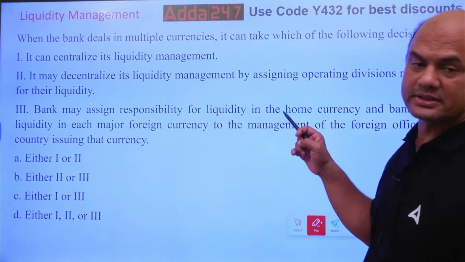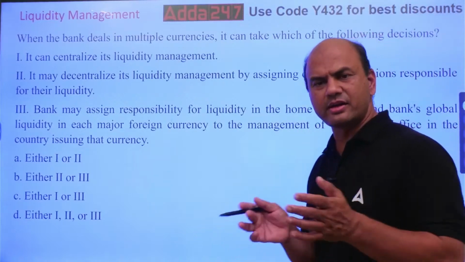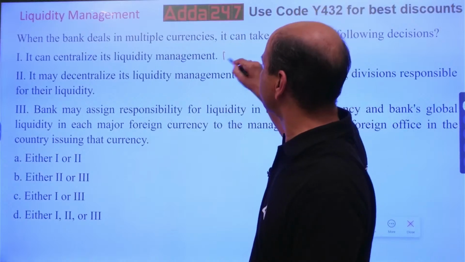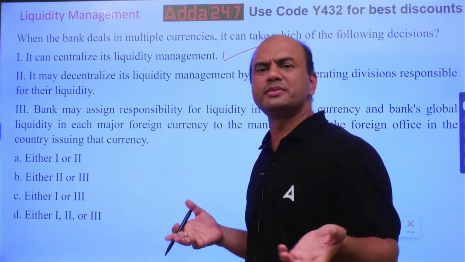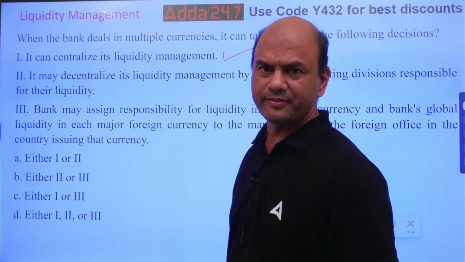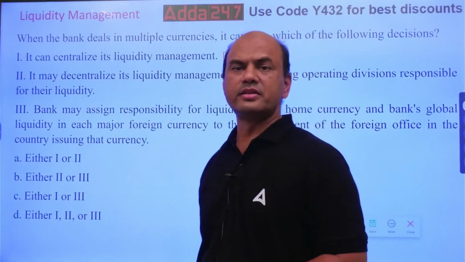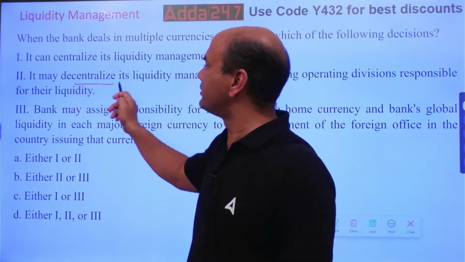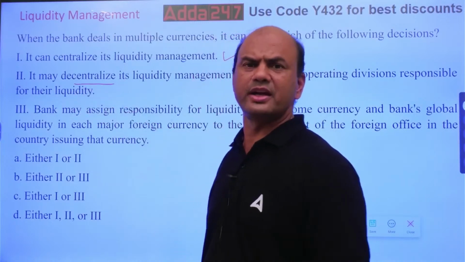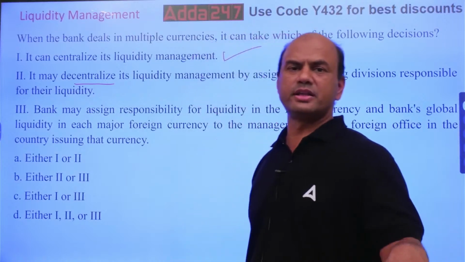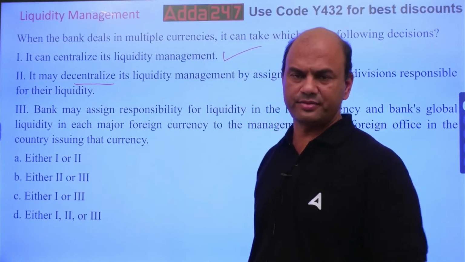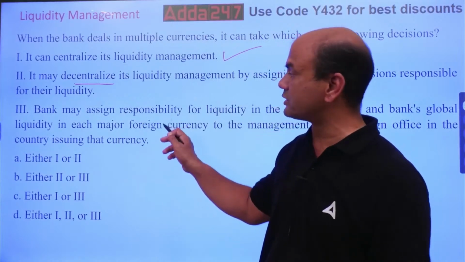It can centralize its liquidity management, meaning I can have a central treasury. So that is right. I can also decentralize. If I am a big bank, like Citibank or SBI, or JP Morgan, then I can decentralize it. This country will handle this, that country will handle that. Decentralize. And this one is also right.